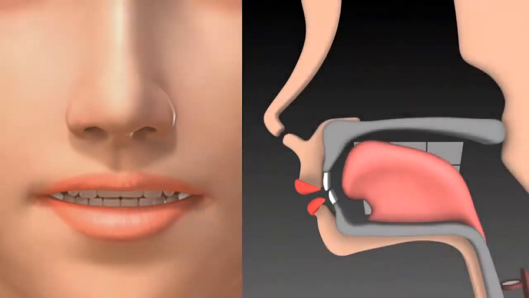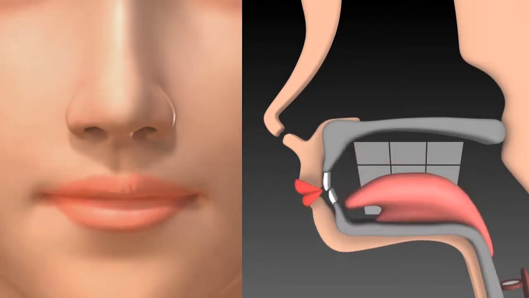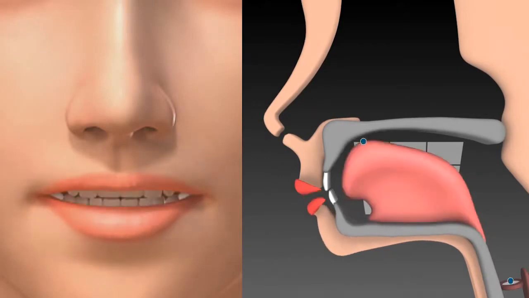The E is tense and long in duration. Tension should be felt in the jaw, lips, and tongue, just like this. E. When you produce the correct E, you can feel vibration in two places. These are in the vocal cords and at the tip of your tongue in the front of your mouth.